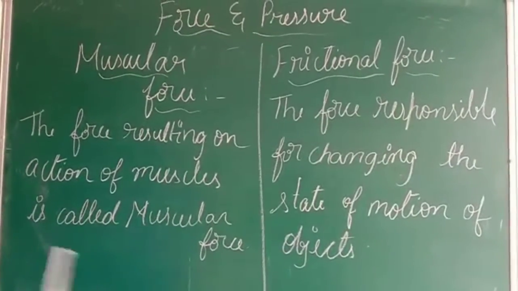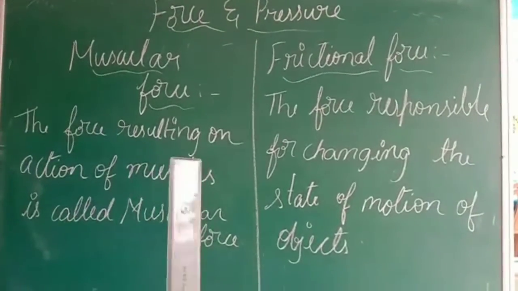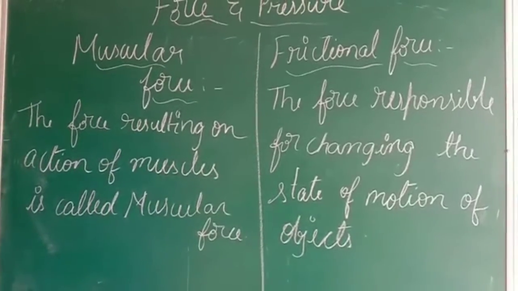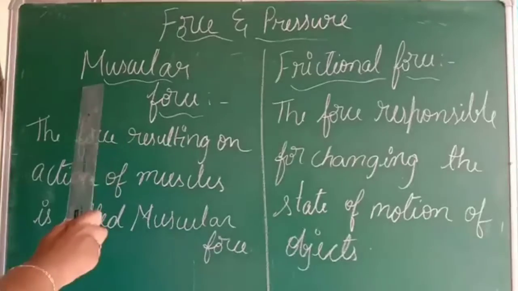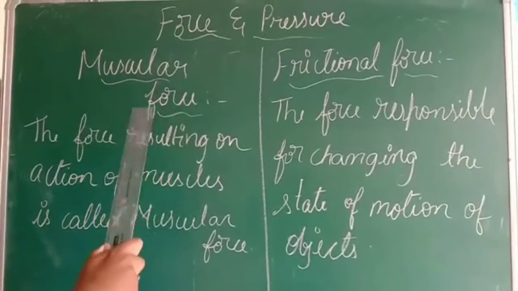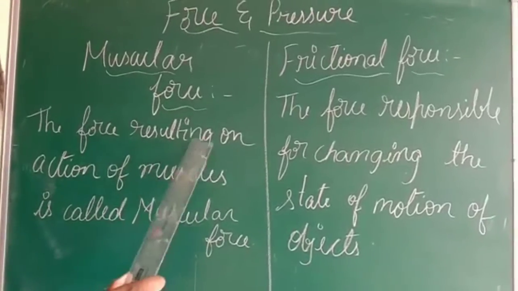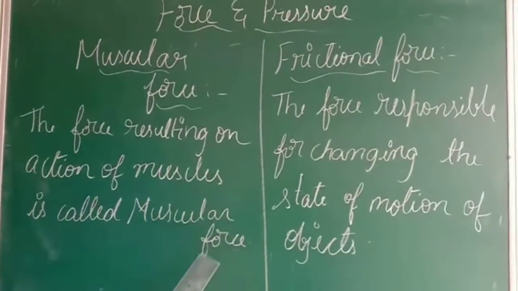Wherever muscles are necessary to apply force, that particular force is termed muscular force. So what is muscular force? The force resulting from the action of muscles is called muscular force.